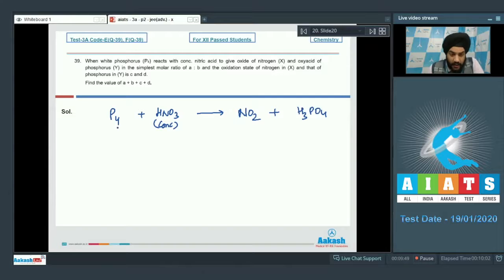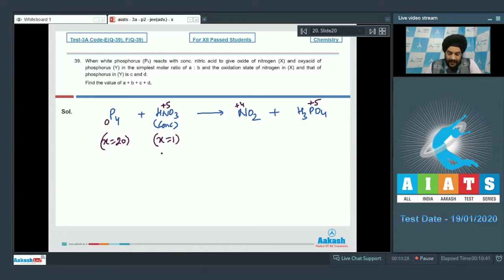Okay. So if we talk about phosphorus, it is present in a state of 0 over here. So phosphorus is in a state of 0, and in the right hand side it is present in a state of +5. So the N factor of phosphorus has to be equal to 20. If we talk about the nitric acid now, so in nitric acid nitrogen is present in a state of +5. So it is reduced to +4. So the N factor of nitric acid is equal to 1.